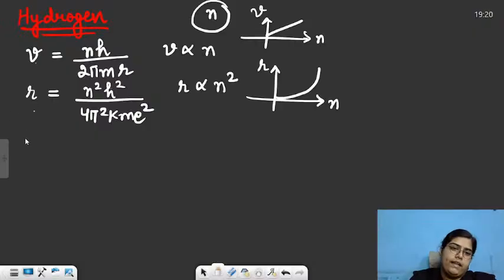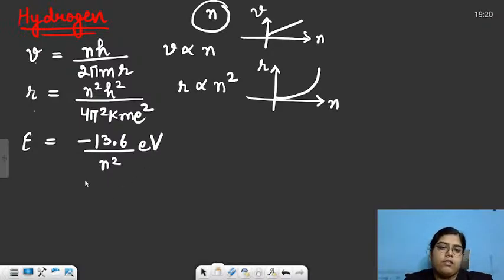And then the last formula was for energy. The formula for energy was basically minus 13.6 upon n square in electron volt. Whenever you use this formula, you will always get the energy in electron volts. If you want to convert it, you will have to multiply it by the charge on one electron. So these were the three main formulas which Bohr gave us.